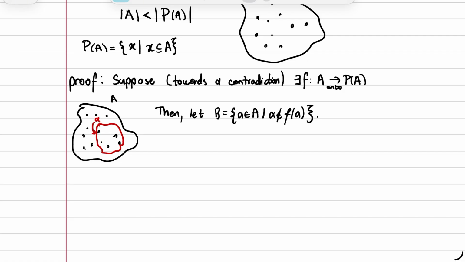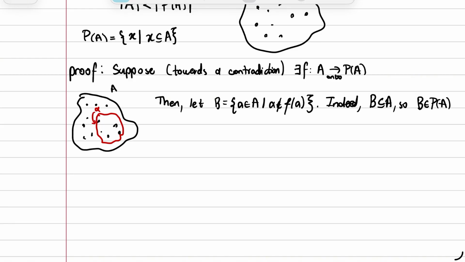Why do we consider it? Because that introduces a paradox. B itself is a subset of A because we're carving out elements of A, so it's in the power set of A. What is the point? The question that we need to ask? Well, there has to be an element, lowercase b in A, that corresponds to that. That is because we said f was onto. Otherwise, this wouldn't be the case.